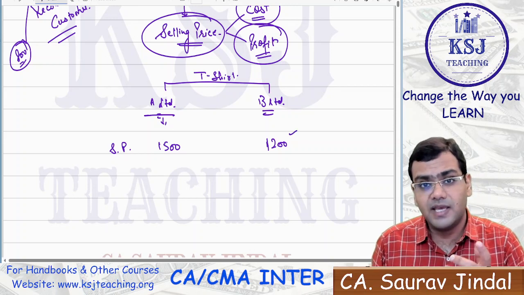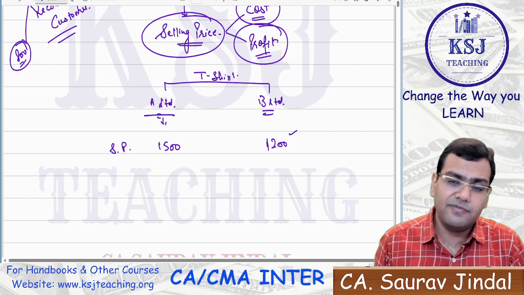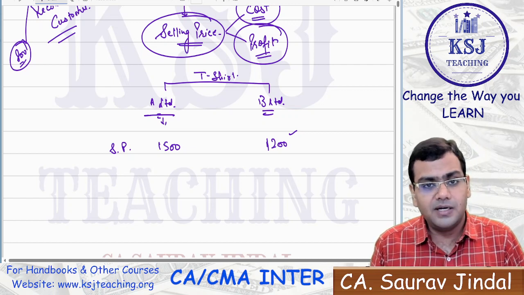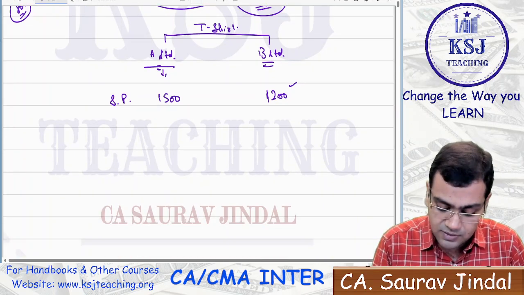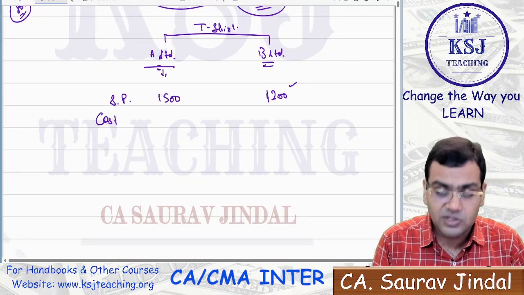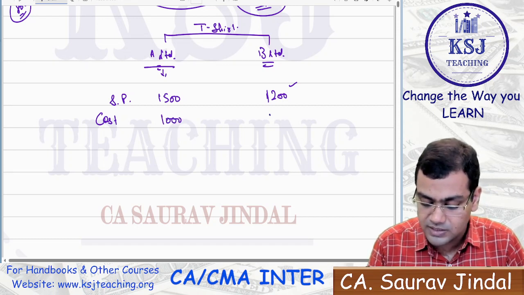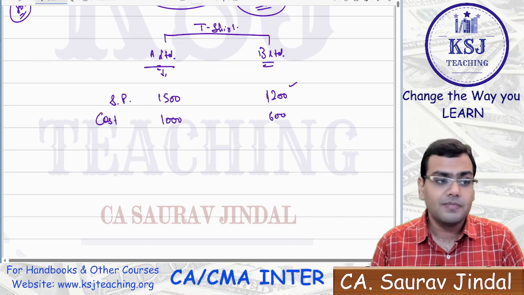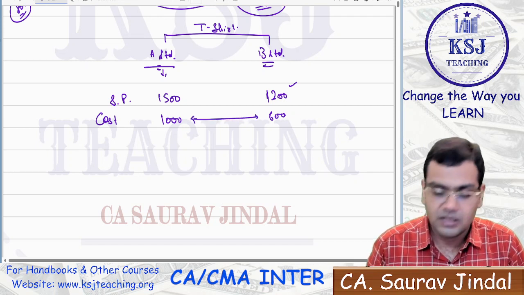Now, the management of A Limited is really concerned. They say, what is the problem, sir? We are selling it for 1500 and B Limited is selling for 1200. We need to find out the reasons. When they found out the reasons, the reason was the cost. A Limited was incurring a cost of 1000 rupees, whereas B Limited was incurring a cost of only 600 rupees. Right? The difference was in the cost being incurred.